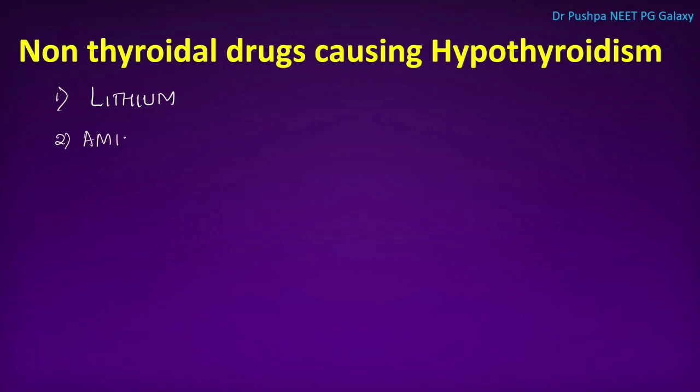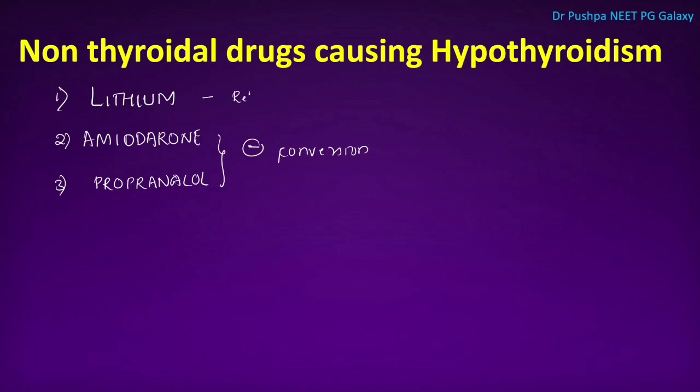Amiodarone and propranolol, these two drugs inhibit the peripheral conversion of T4 to T3. Lithium inhibits release of T4 and T3.